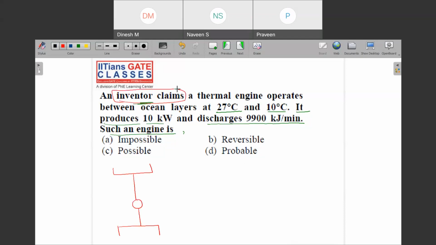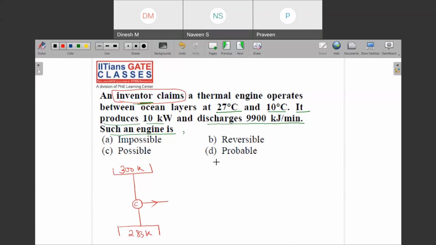But if it goes higher than Carnot, then it is an impossible case. So let us work upon this one. 27 degrees Celsius means 300 Kelvin, and 10 degrees Celsius means 283 Kelvin. And if this was a Carnot engine, then it was the case.